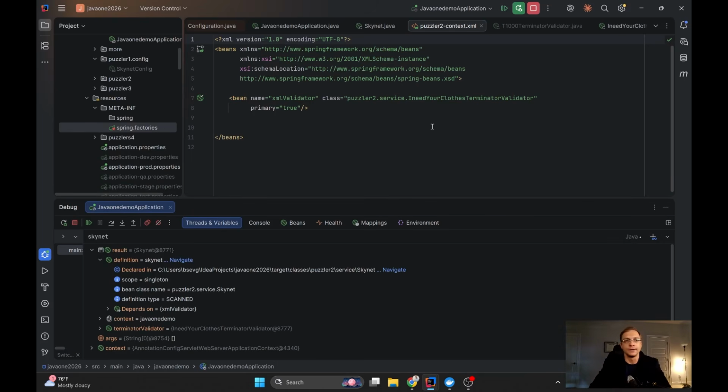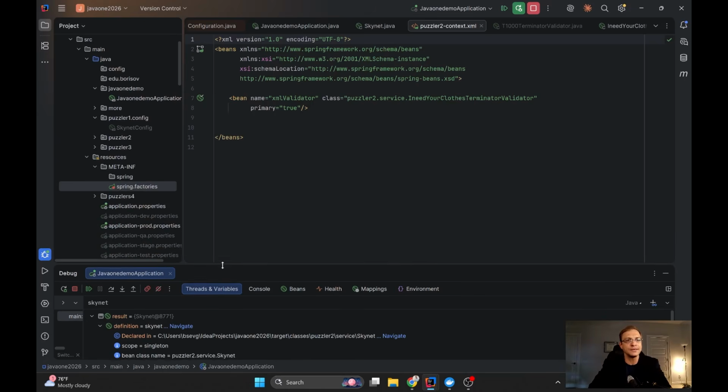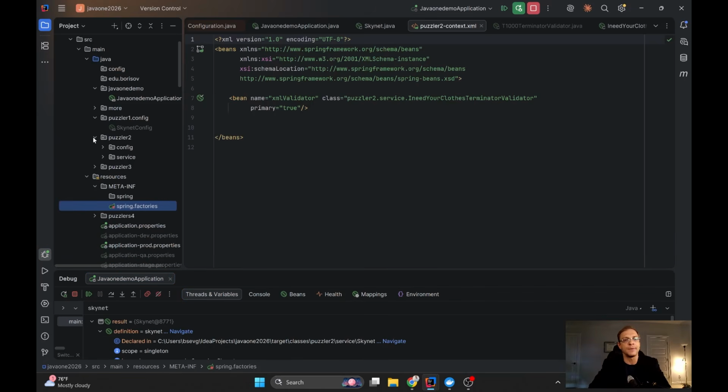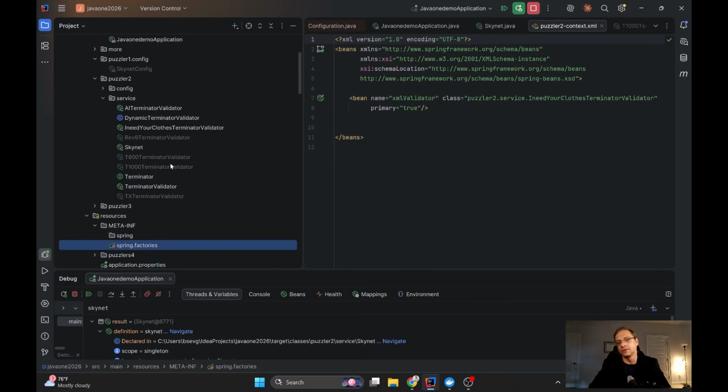Okay, so by the way, the same behavior here. If we open up the puzzles services, puzzle 2, we can see that all classes which are disabled because their profile was wrong, or because the condition was wrong, are all marked out.